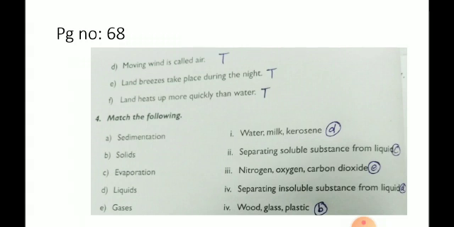Evaporation, separating soluble substance from liquid; liquids, water, milk and kerosene. Gases, nitrogen, oxygen and carbon dioxide.